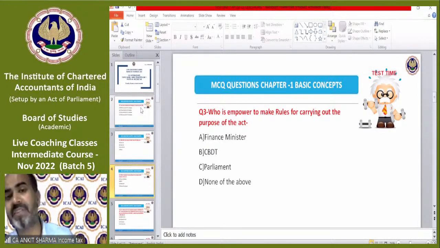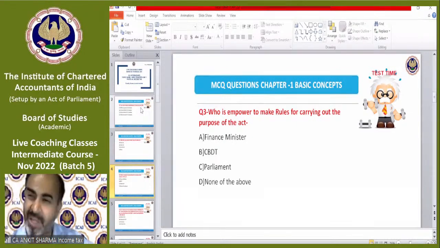Because after this MCQ, now we are going to have the actual income tax topic. The fascinating topic of rate of taxes, how we calculate tax on income. So that is the topic we are going to start after this, and then I'll take the MCQ of that topic. In our next session, you should have a calculator and pen and paper with you, because these are going to be numerical questions, almost all numerical questions.